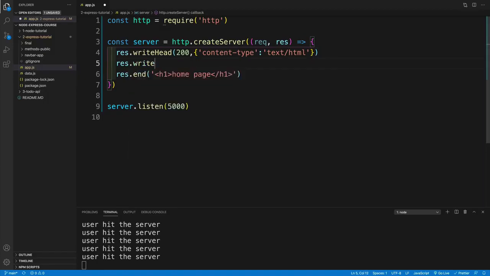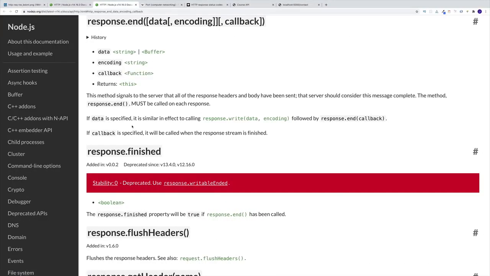Now, if you want, you can keep it this way, where you have res.end and you directly pass in the HTML. However, I like to use this approach better, where I go with res.write, and we do the same thing. We pass in essentially the body, and I set up my HTML here in the write, or any content that I'm sending back, and then explicitly call res.end. Again, if you want, you can pass this heading 1 into the end. Just make sure that you have the end.